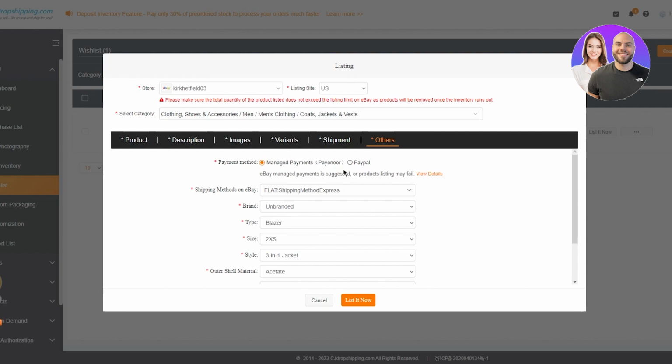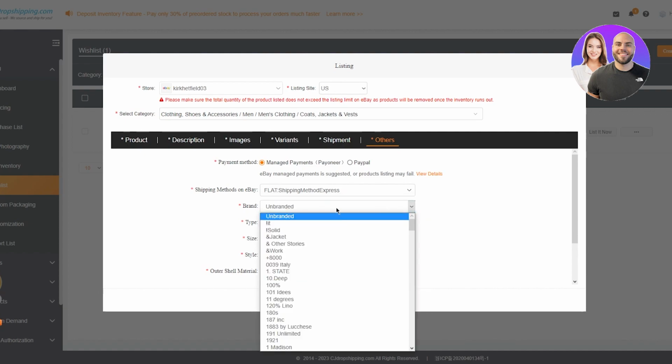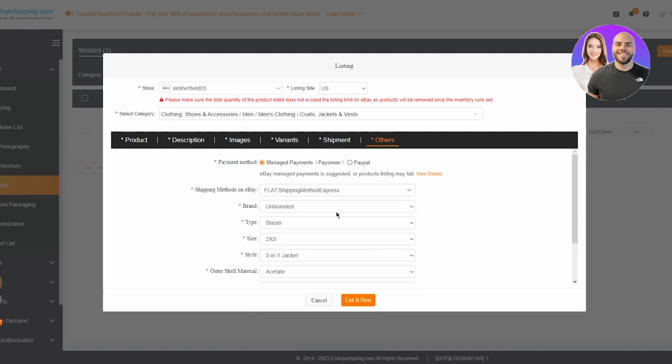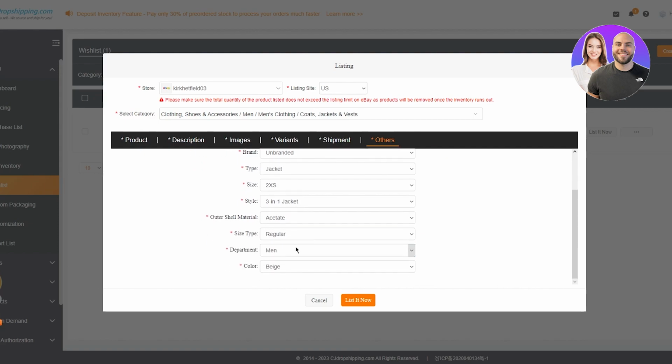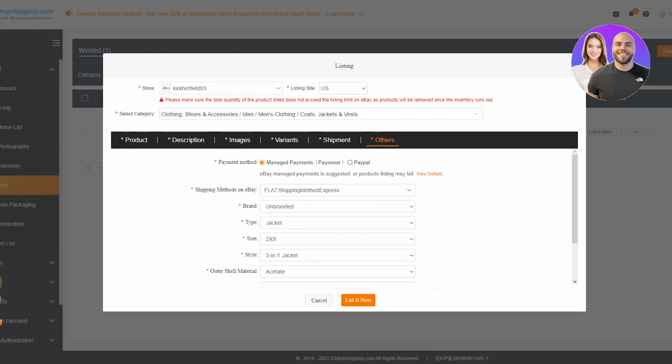Then you have the shipping methods on eBay, which is flat shipping methods, express, all these different shipping methods that you can choose. Then you have brands, could be unbranded, it could be any of these. Type, obviously it's a jacket. Size, make sure to choose the right size and everything.